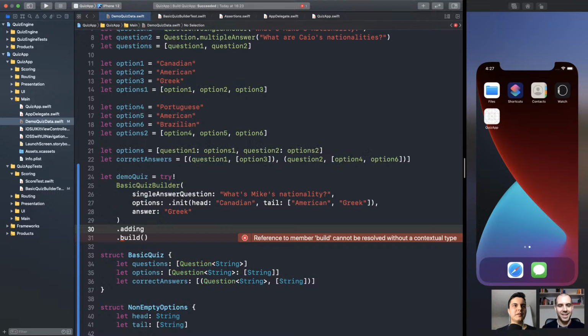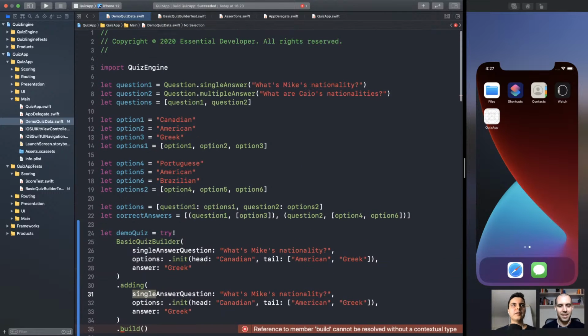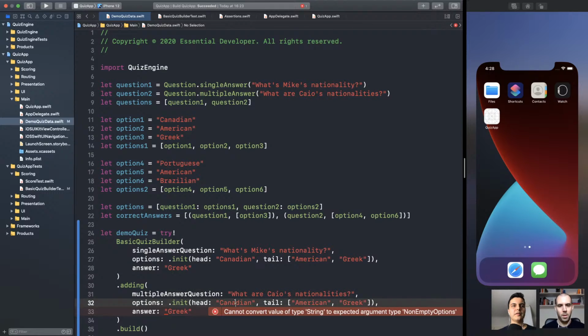So the second question is a multiple answer question. So multiple answer question. What are Caio's nationalities? So options, Portuguese, American, Brazilian. Answer, can you see? The compiler doesn't let me do the wrong thing here.